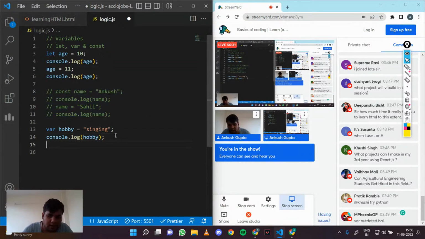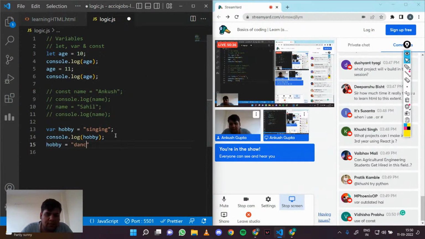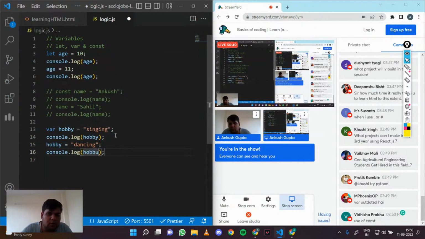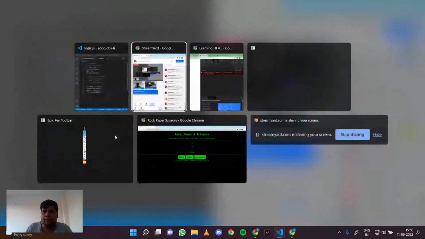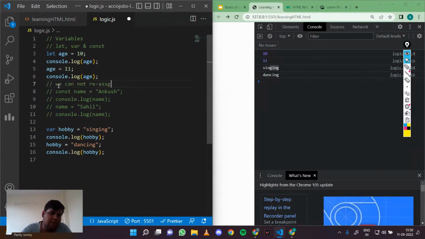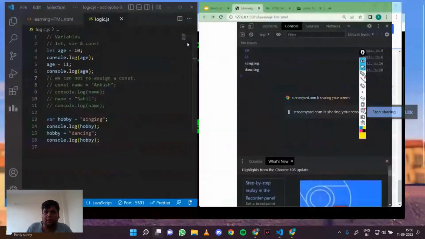And if I then change my hobby to, let's say, dancing, and I log this, hobby, you see that it works. The above also works, the below also works. Only this one works. Why? Because we cannot reassign a const. So that's the high level difference.